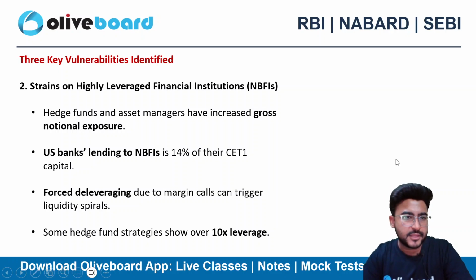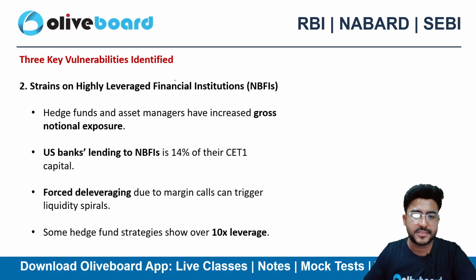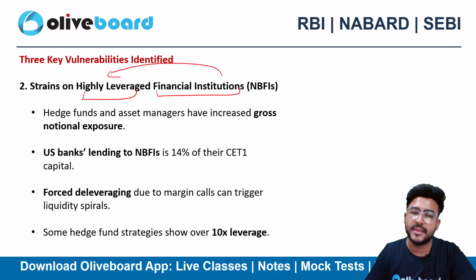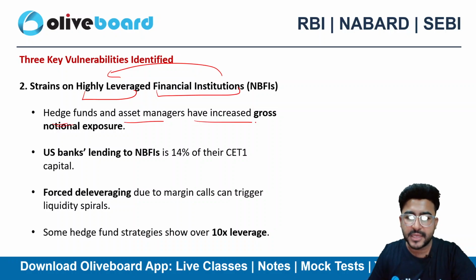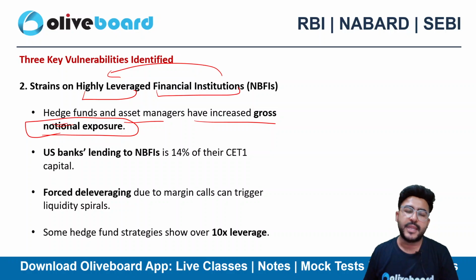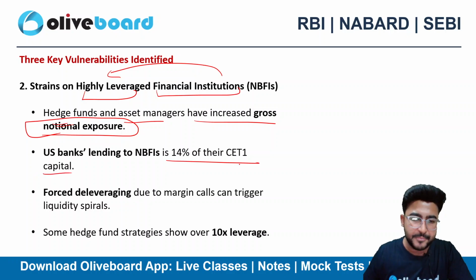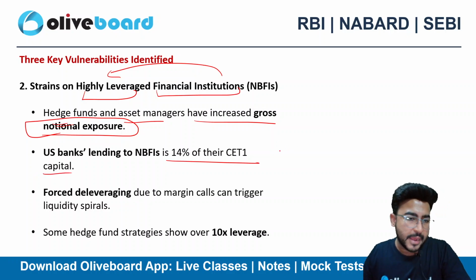Okay, so then we have the next vulnerability, which is strain on highly leveraged financial institutions. So our financial institutions are highly leveraged as per this report. The hedge funds and asset managers have increased the gross notional exposure here, right? So they are highly leveraged. What do you mean by leverage? Taking loans and then investing, okay? US bank lending to NBFIs is 14% of their CET1 capital, right? Core Tier 1 capital.